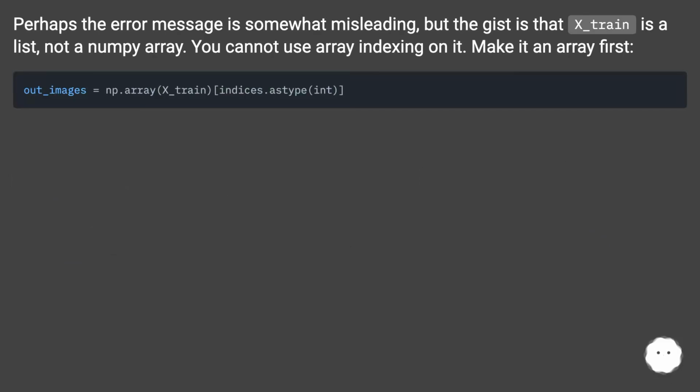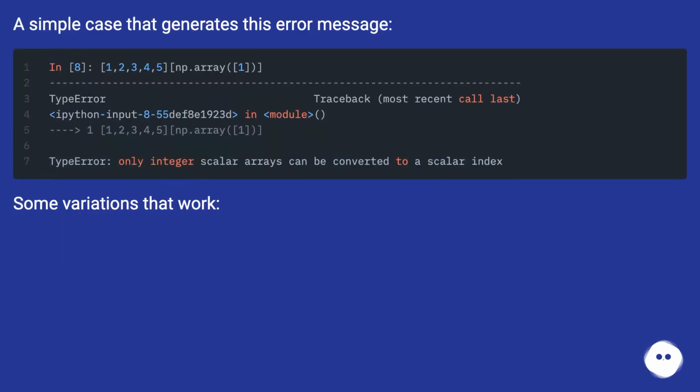Perhaps the error message is somewhat misleading, but the gist is that x_train is a list, not a NumPy array. You cannot use array indexing on it. Make it an array first. A simple case that generates this error message. Some variations that work.